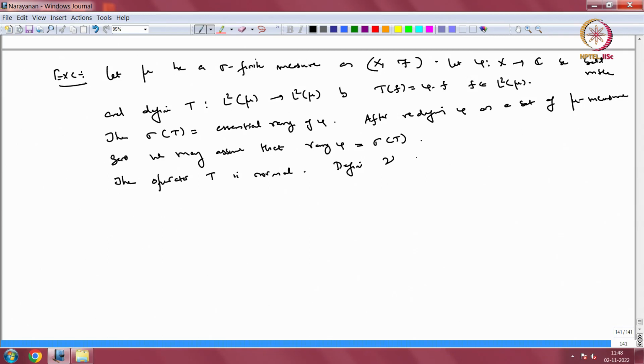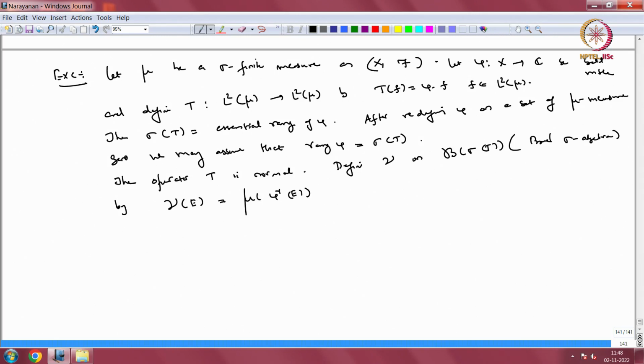nu on the Borel sigma algebra of the spectrum of T, by nu of E equals mu of phi inverse E. Okay.